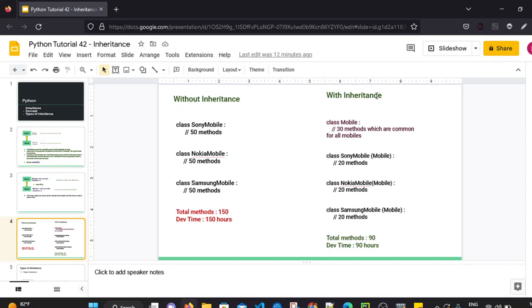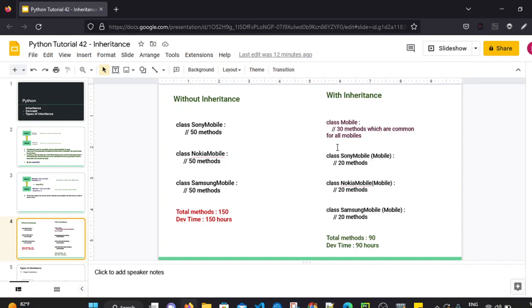So those methods we can write in a parent class, let's say class Mobile. So class Mobile will contain 30 methods which are common for all mobiles. And after that we can write classes for Sony Mobile, Nokia Mobile and Samsung Mobile. In the Sony Mobile class, we can write 20 methods which are very specific to Sony Mobile. We can write 20 methods which are very specific to Nokia Mobile inside the class Nokia Mobile. We can write another 20 methods which are very specific to Samsung Mobile.